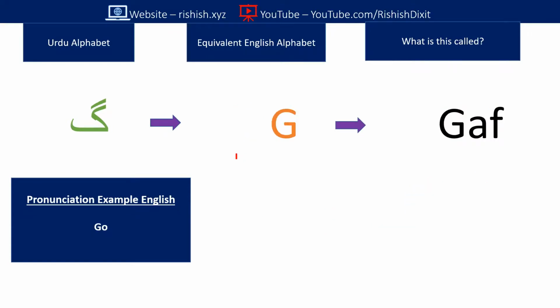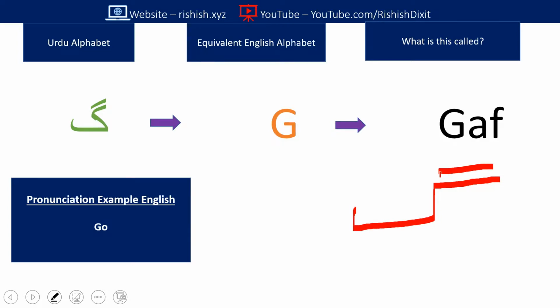Okay, so the next alphabet is Gaf. How you write it, you have to put this line, then again this one, then this way, and again you have to make one line. So this is Gaf, and in English you pronounce it like go.